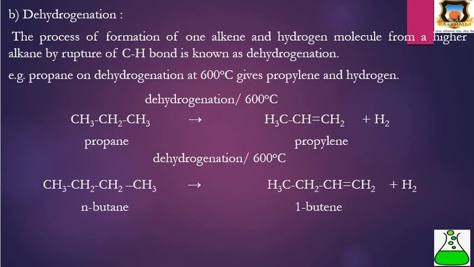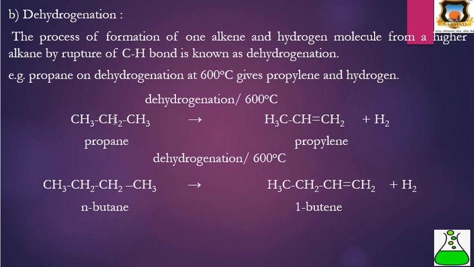The next reaction is dehydrogenation. It is also pyrolysis, that is, thermal decomposition. There are two types of pyrolysis. The first is cracking, and the second is dehydrogenation, meaning removal of a hydrogen molecule. The formation of an alkene and a hydrogen molecule from a higher alkane by rupture of C-H bonds is known as dehydrogenation. For example, propane on dehydrogenation at 600 degrees Celsius gives propylene plus hydrogen.